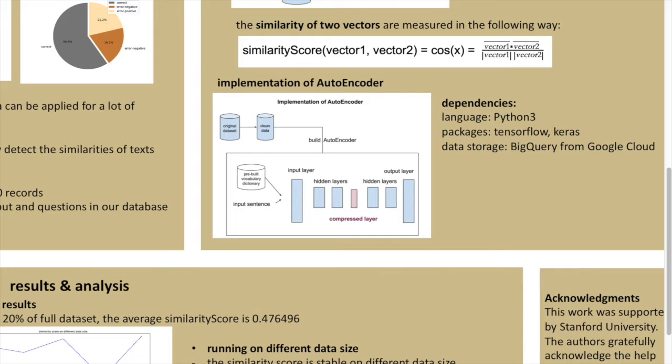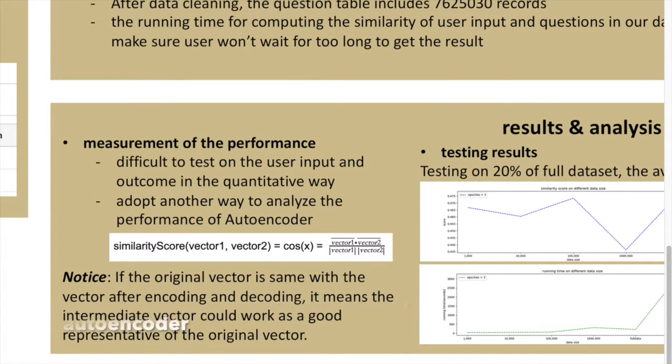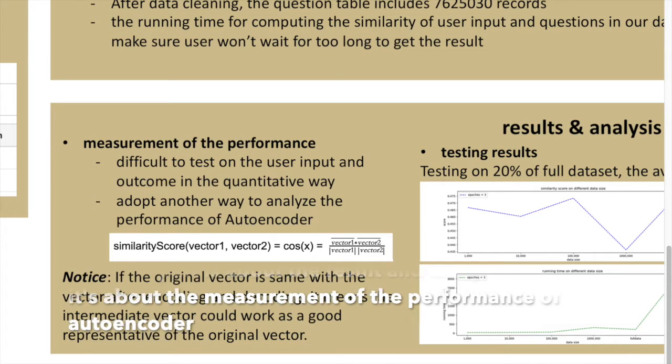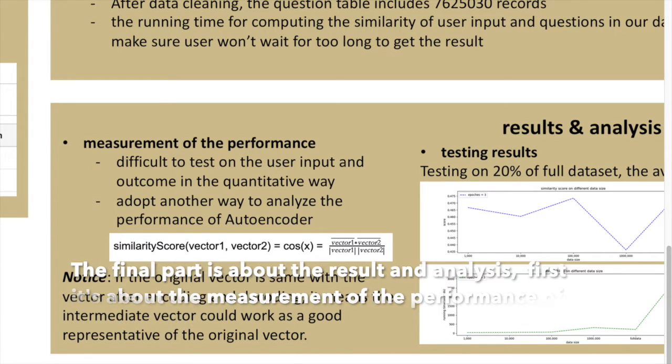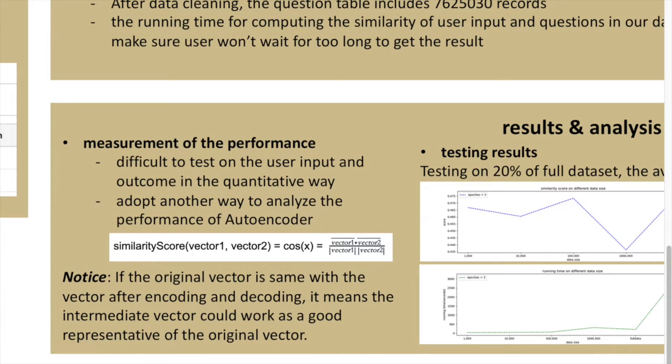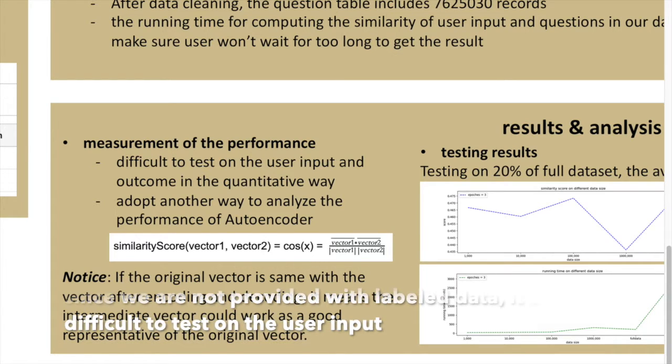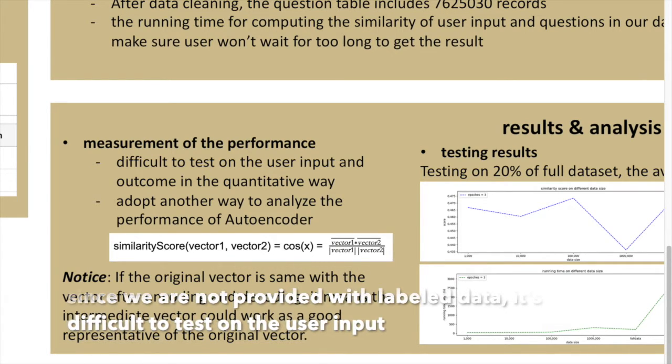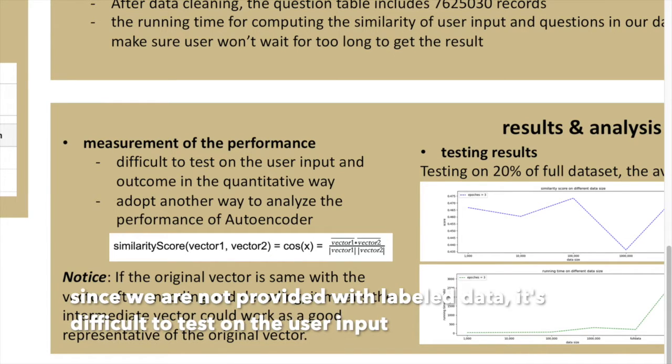The final part is about the results and the analysis. Firstly, we want to introduce the measurement of the performance of the autoencoder. Since we are not provided with labeled data, it's difficult to test on the user input. But we would use another way to analyze.